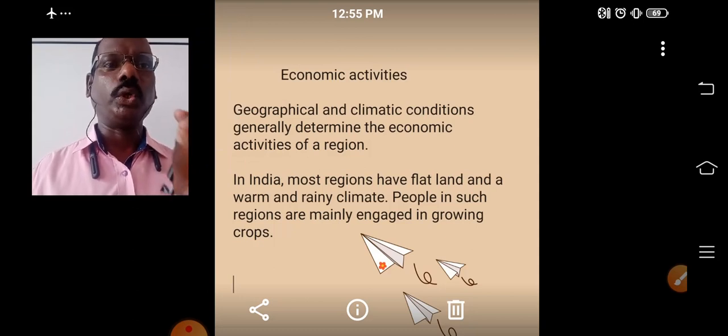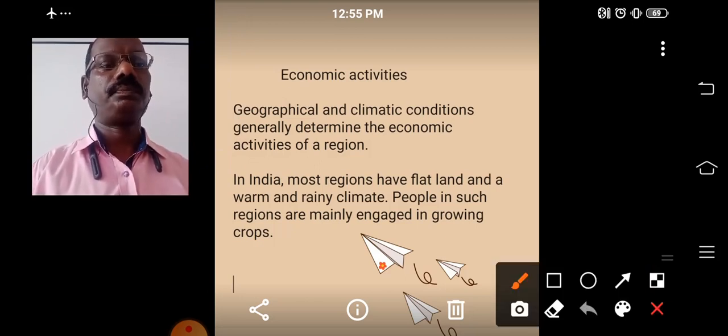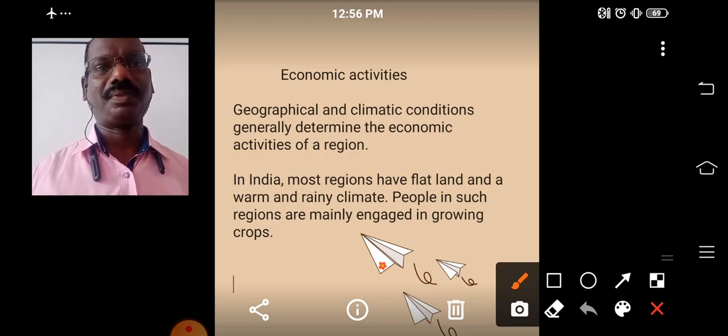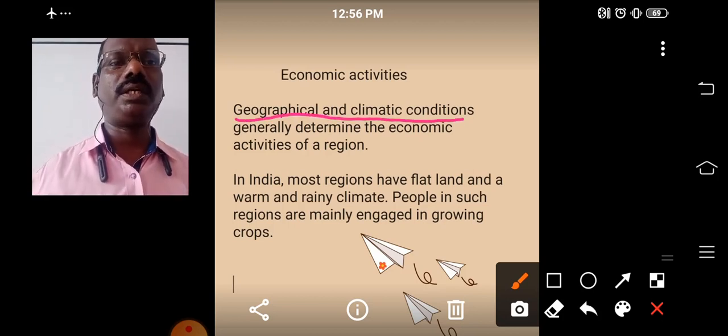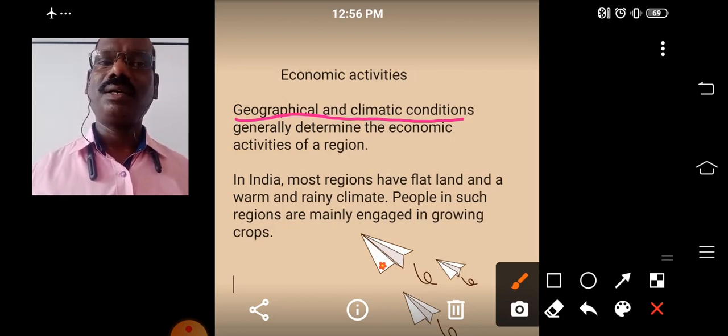As I told, geographical and climatic conditions generally determine the economic activities of a region. Question: what factors influence the economic activity of a region? The geographical and climatic conditions generally determine the economic activities of a region. Understood? Then in India, most regions have flat lands and a warm and rainy climate.